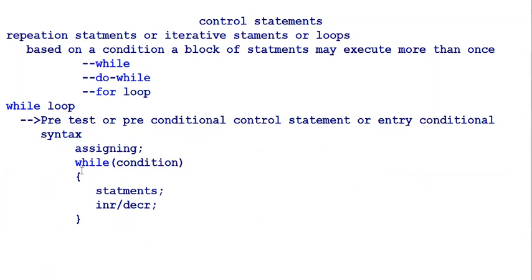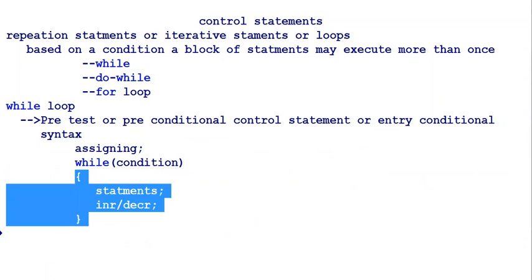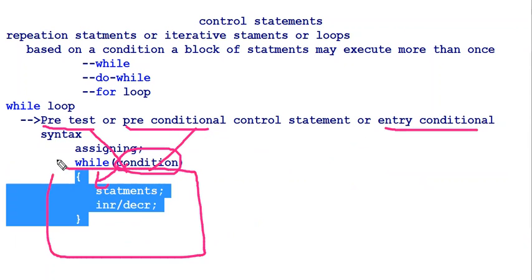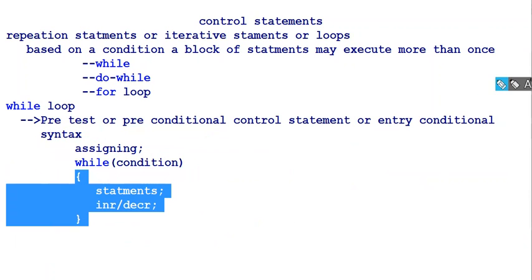Before entering the block, it checks the condition. That is why it is called pretest, preconditional, or entry. What does entry mean? To enter the block, we go for a condition; that is called an entry conditional control statement.